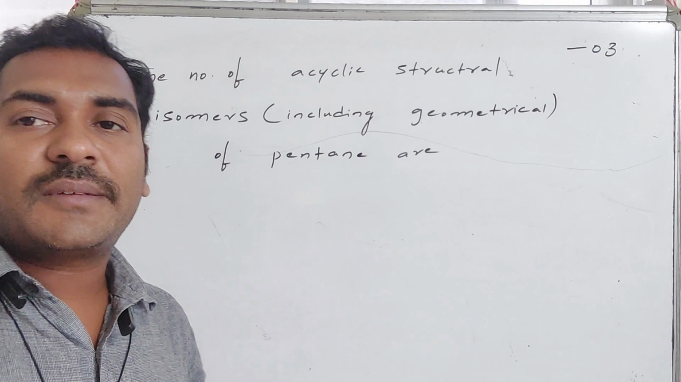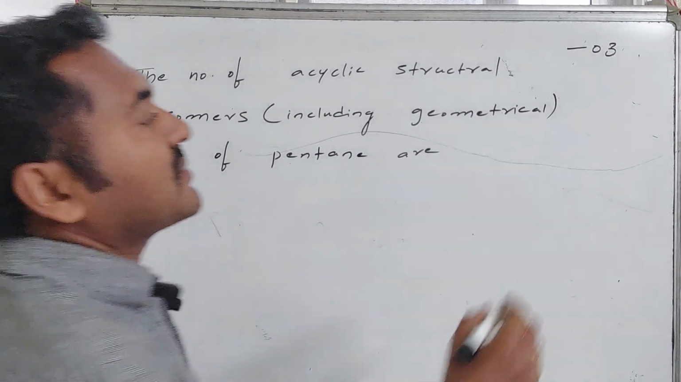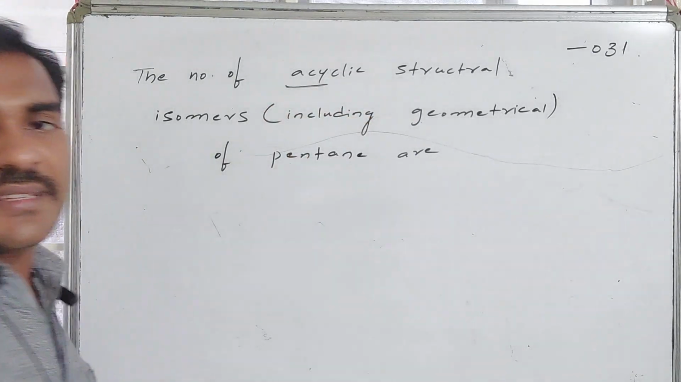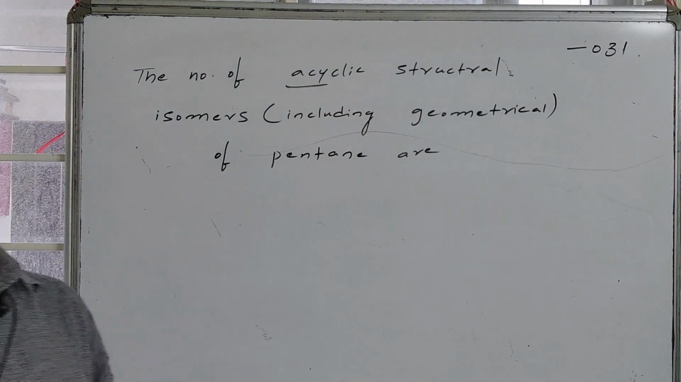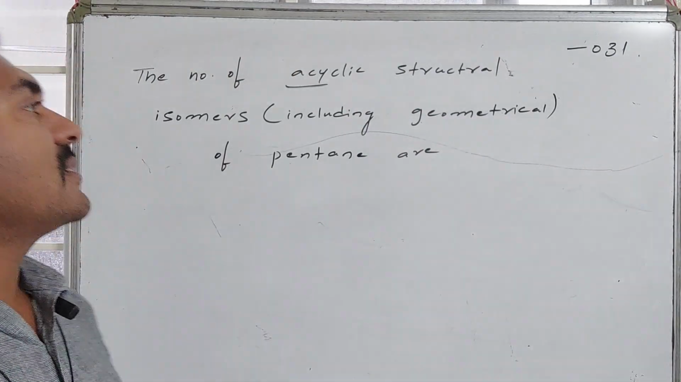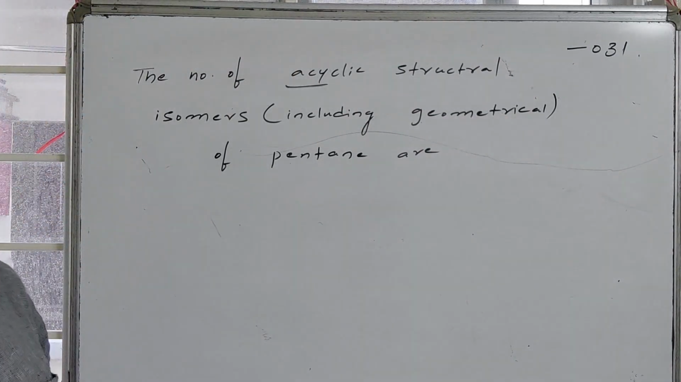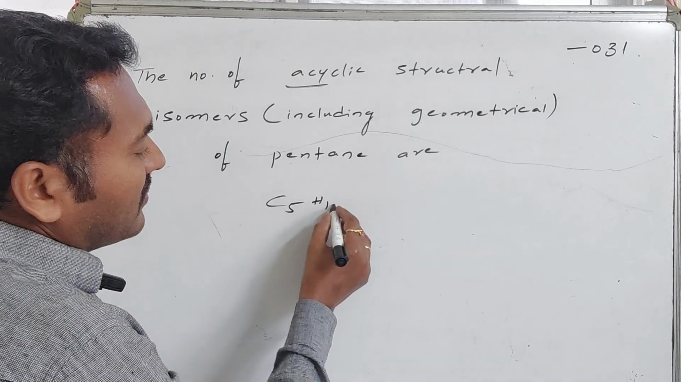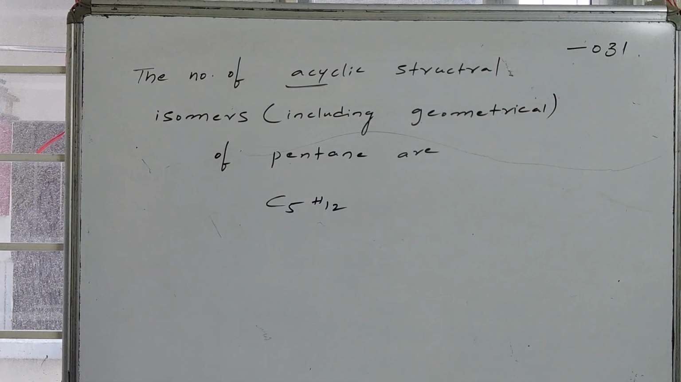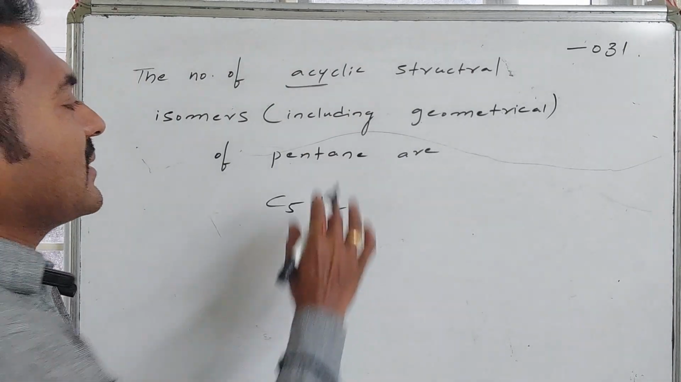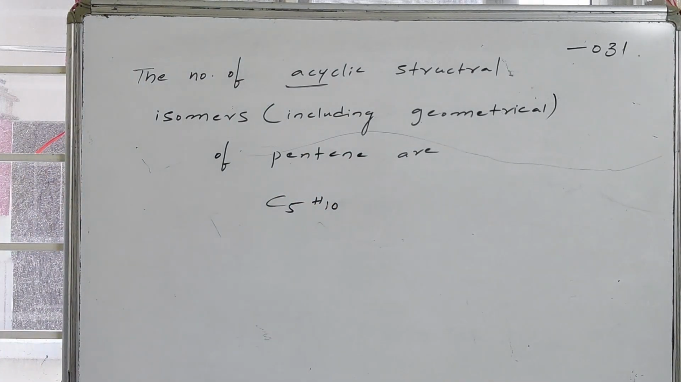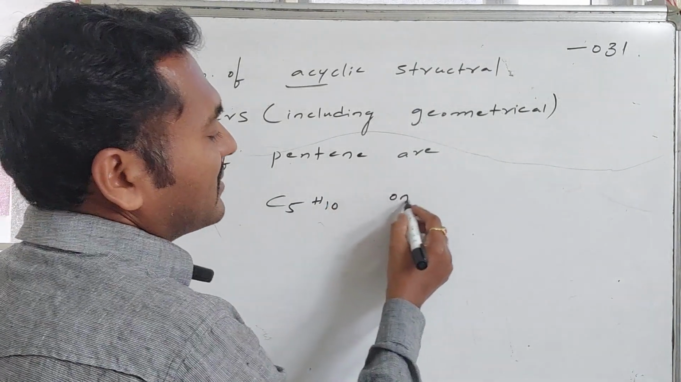In the same content, the next question asked is question number 31. The number of acyclic, which stands for non-cyclic, so we are not considering any kind of cyclic partner, non-cyclic structural isomers including geometrical isomers possible for the pentene system is how much? Suppose I take pentane, it is C5H12. It might not be pentane because we are expecting geometrical isomers, so it is the pentene system. Pentene is C5H10, an alkene system, so one double bond is present.